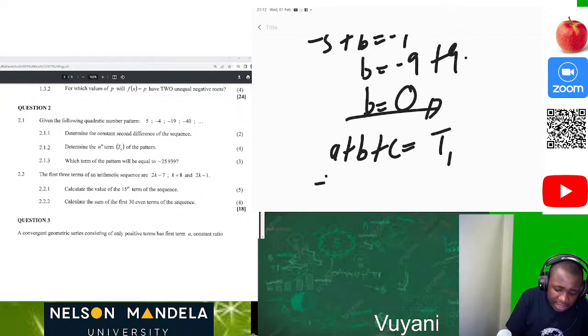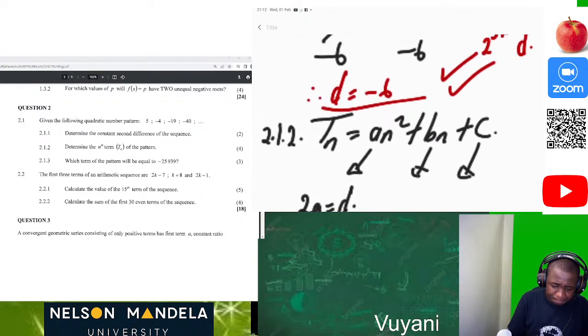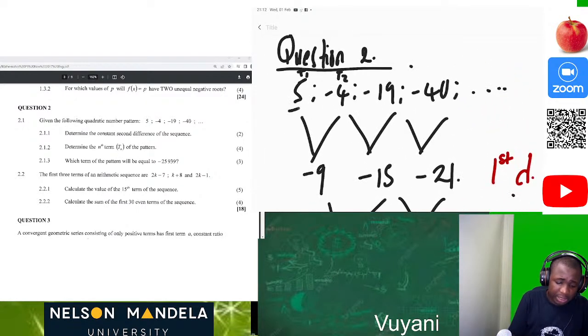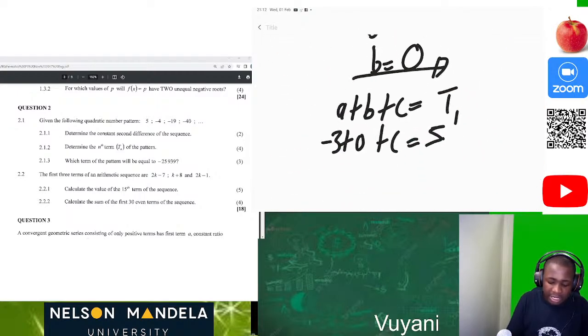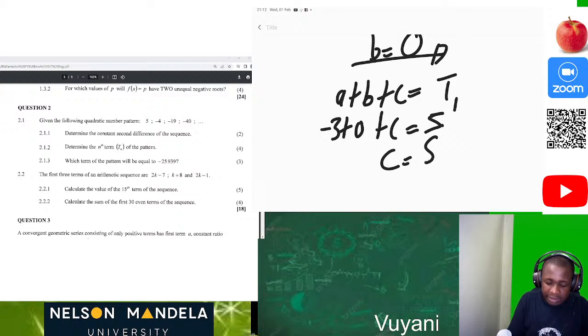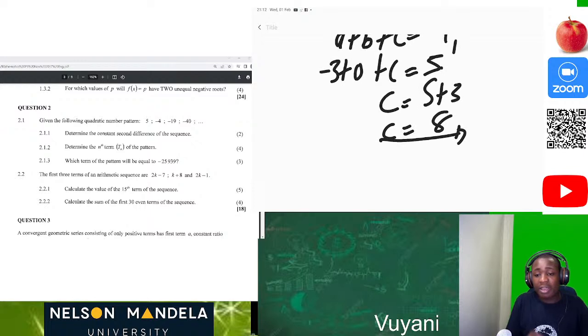Great. Our a is -3, our b is 0. Now we want the value of c, and we were given our t1 to be 5. Where is it? Here it is. It's 5. Great. Now we calculate c. C now is 5 plus 3. Then the value of c is equal to 8. Now we have all the values.